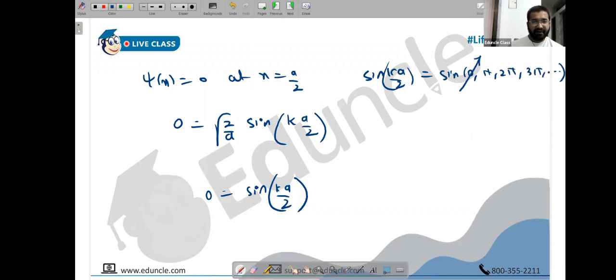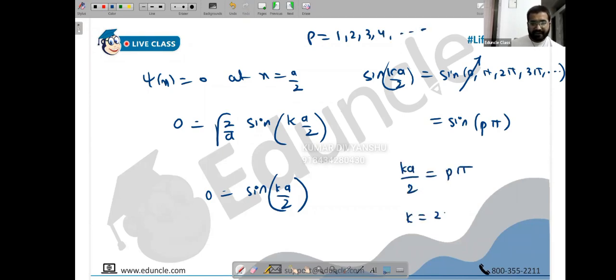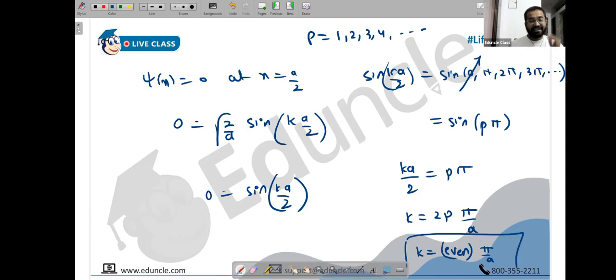But again, we will not take 0 as a value, because we cannot have 0 quantum number. So we can have pi, 2 pi, 3 pi. Let's call it sin of p pi, where p is 1, 2, 3, 4, 5. Compare: k a by 2 is p pi. So k is 2p into pi by a. 2p means always even. It means for the odd wave function, for the anti-symmetric wave function, quantum numbers are only even.